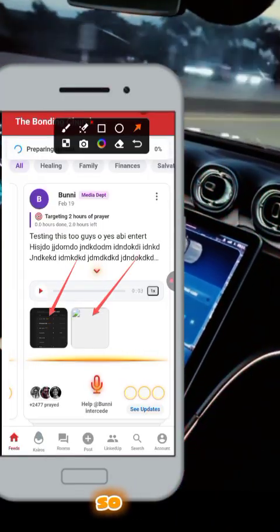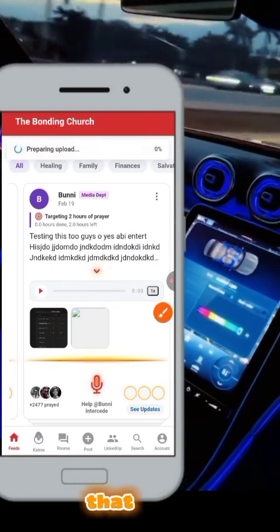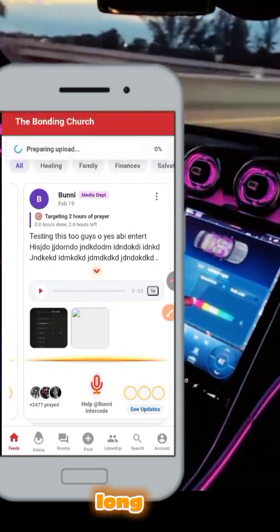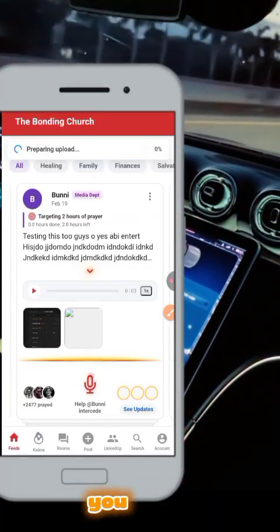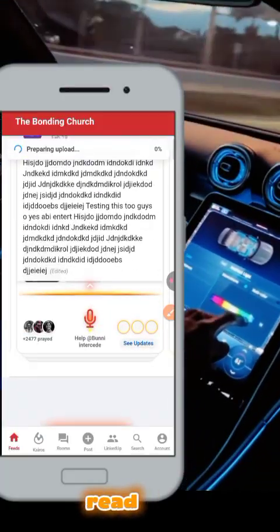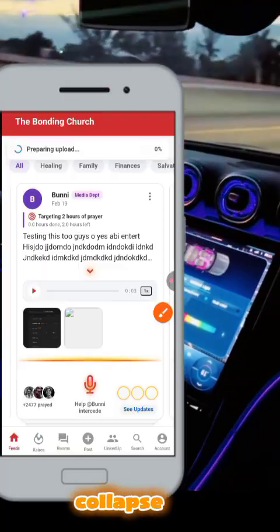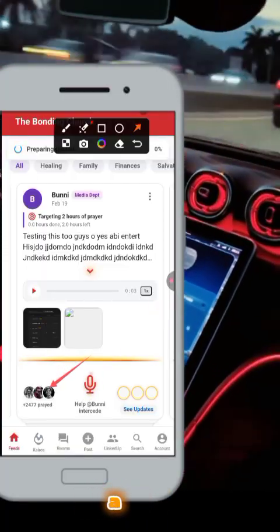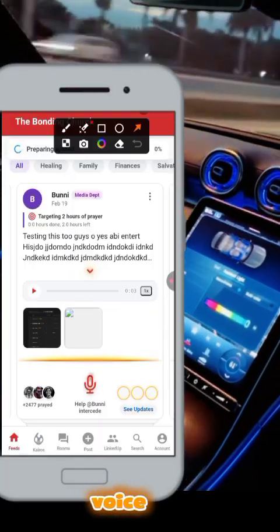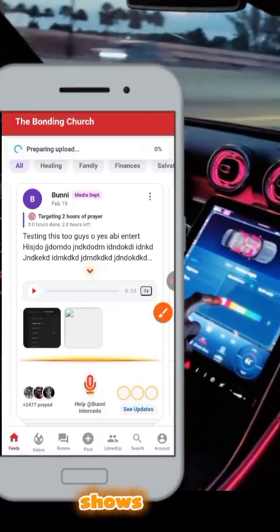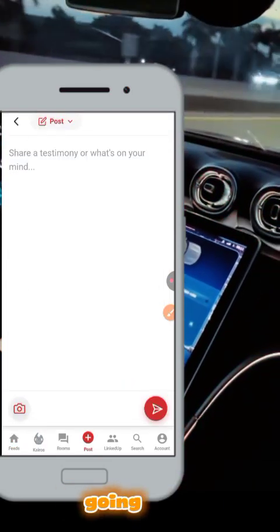I also worked on this expand button. If the text is long, it collapses by default. If you want to read everything, you click on the arrow, then you can scroll and read everything. Then the arrow comes here, and you can click on it to collapse again. This here is a counter of how many people have already prayed on the prayer request. You can also attach a voice note to your prayer request, and this is where the voice note shows.